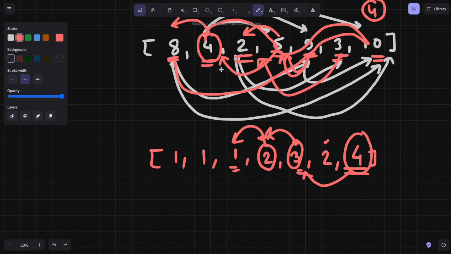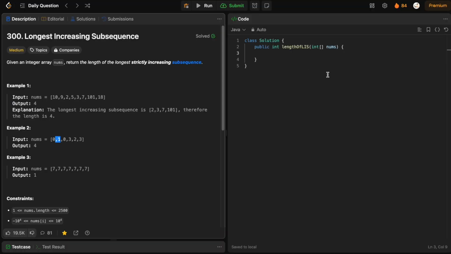So basically what I'm doing, for every element, I'm just checking if the previous element is less than that or not, and I am adding that into the length. So I will start by getting the length, and I have created one dp array of int of length n, and I will initialize it with 1.